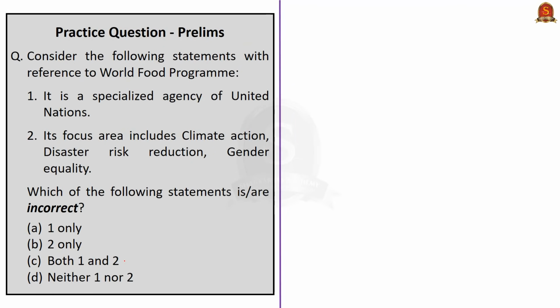This question is about the World Food Programme. Look at the first statement. It tells that it is a specialized agency of United Nations. No, this statement is incorrect. It is not a specialized agency of United Nations. Now look at the second statement. It tells that World Food Programme focus area includes climate action, disaster risk reduction, gender equality. Yes, it is correct as we saw during our discussion. The World Food Programme works for the Sustainable Development Goals that include climate action, disaster risk reduction, gender equality, etc. Now we need to choose those statements that are incorrect. Since the first statement is incorrect, the correct answer is option A, 1.